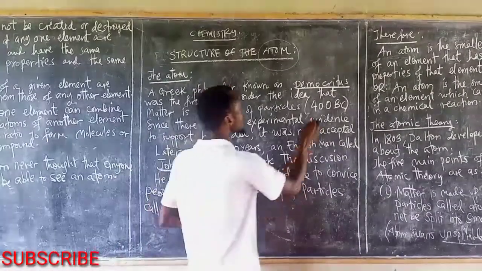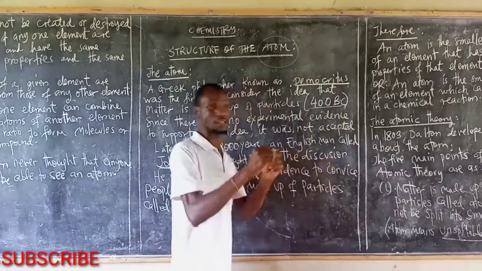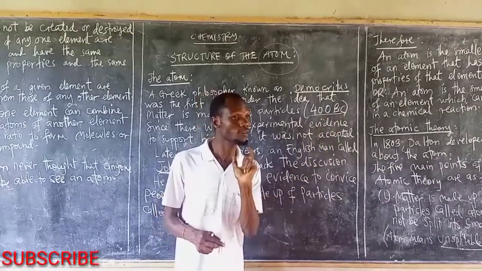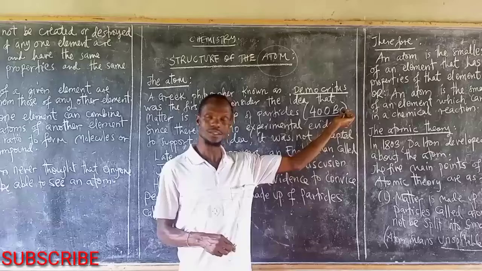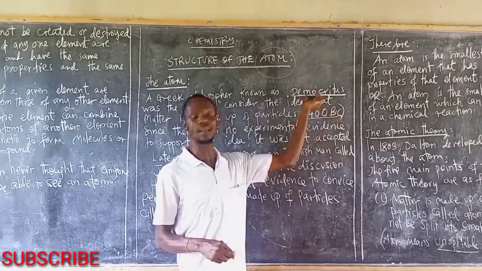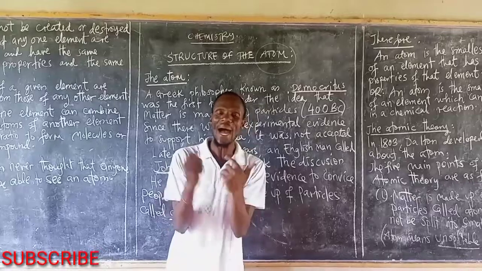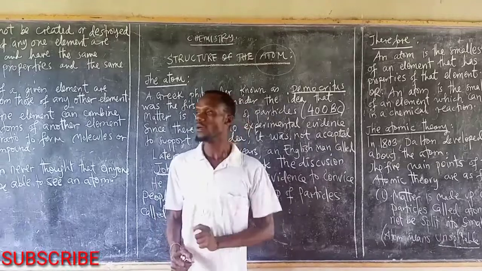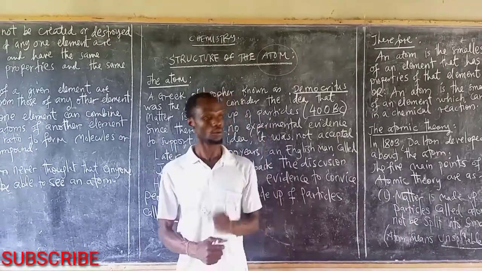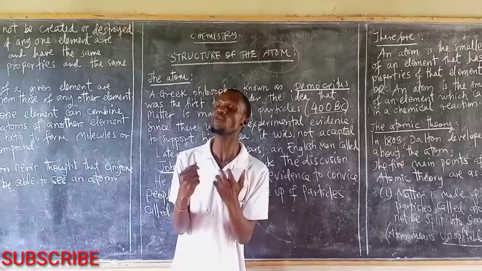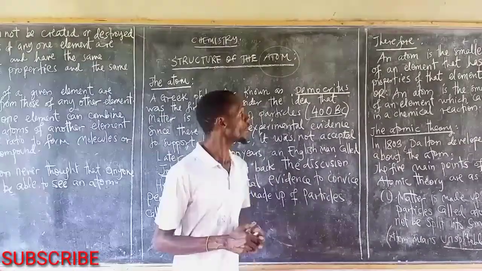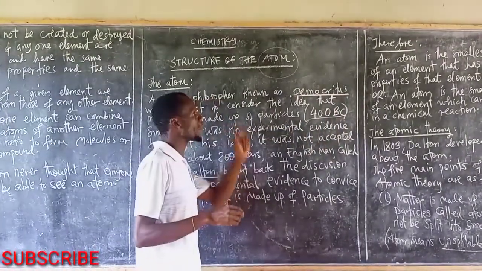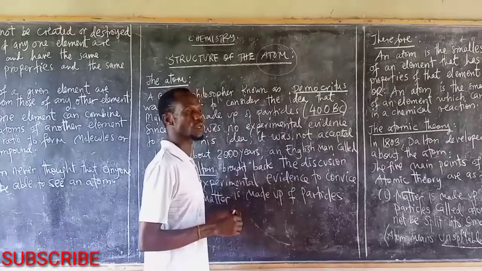He did that consideration 400 years before Christ, before the birth of Christ. So that was Democritus. He thought the idea that matter is made up of tiny particles called atoms. At that time, he didn't convince people. Why? Because he didn't have what we call experimental evidence.